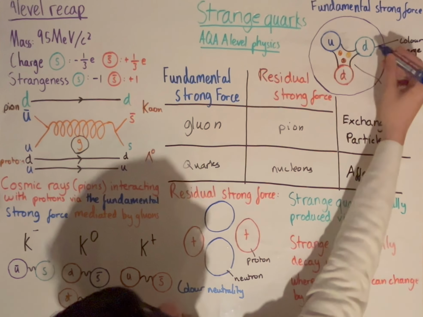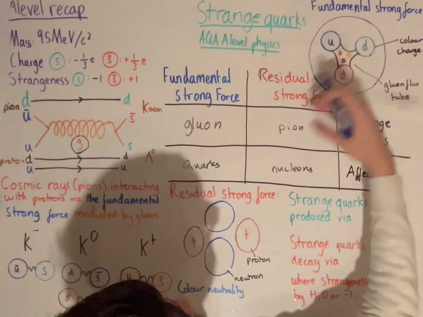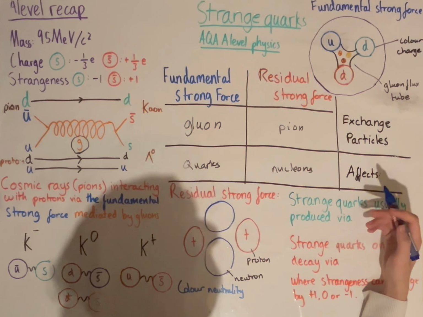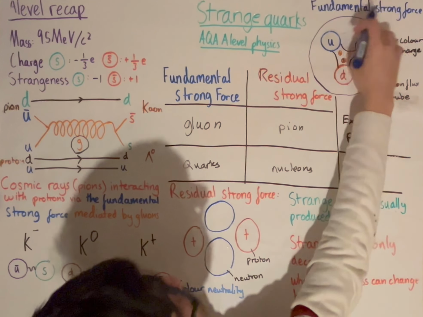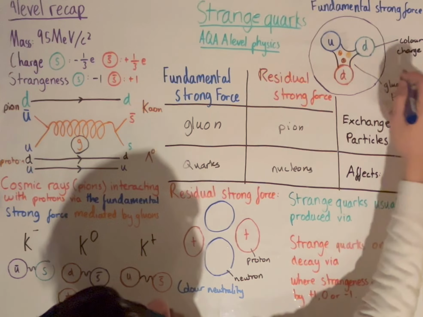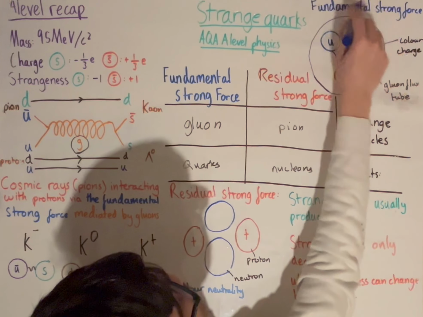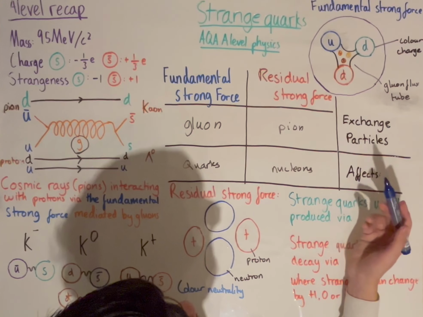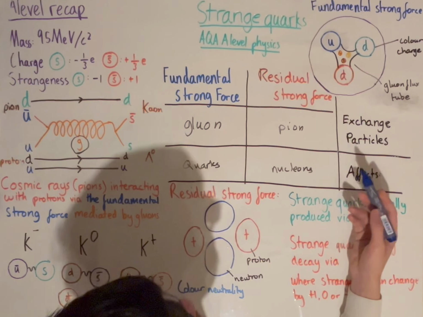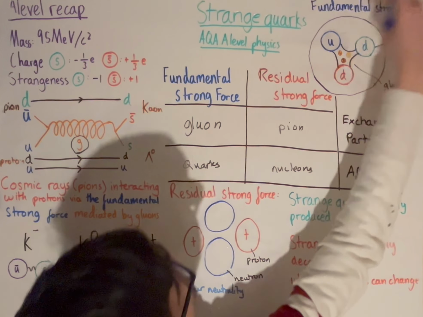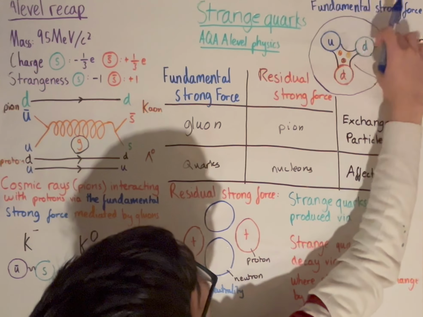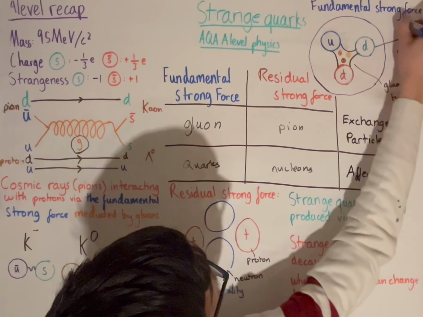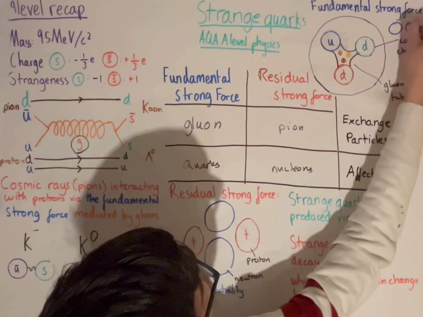So let's say we try to take this down quark out from the neutron, we would have to supply enough energy that, say, we could replace this down quark with something that would maintain the color neutrality of the neutron and also the meson, which would be produced when we take the down quark out. So there will be a replacement here and an anti-down quark that will pair with this one there.